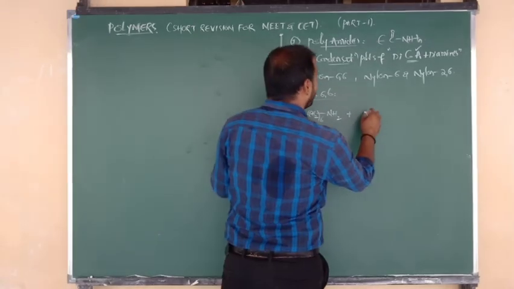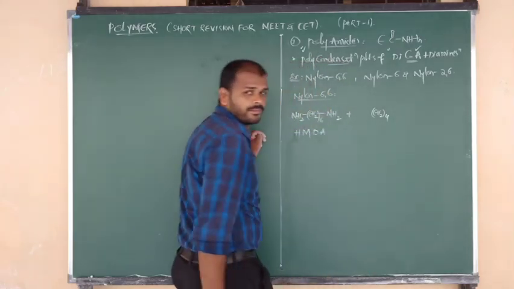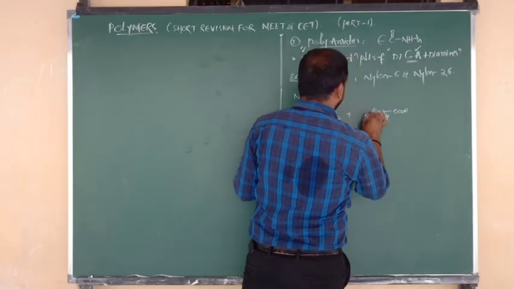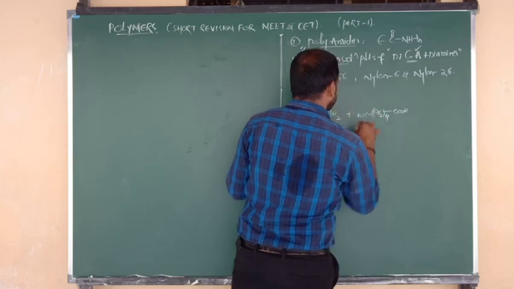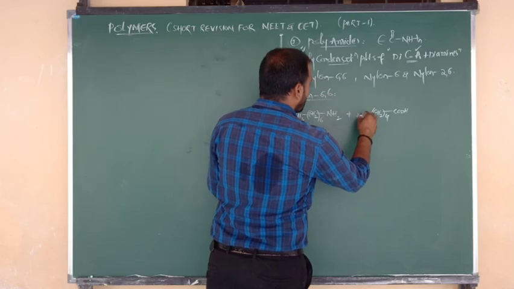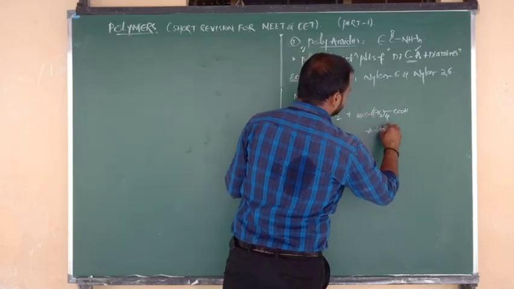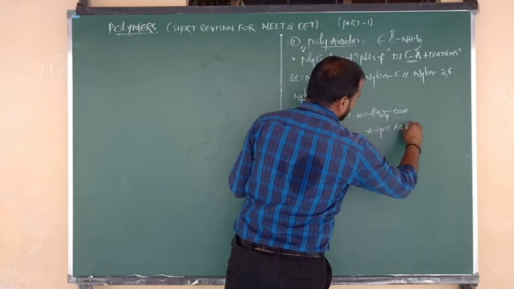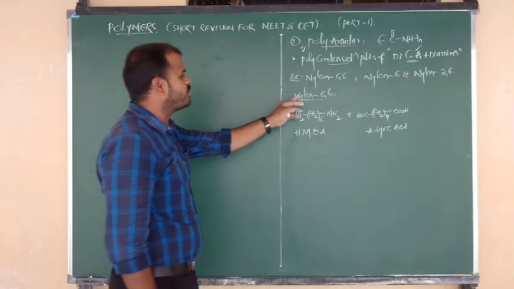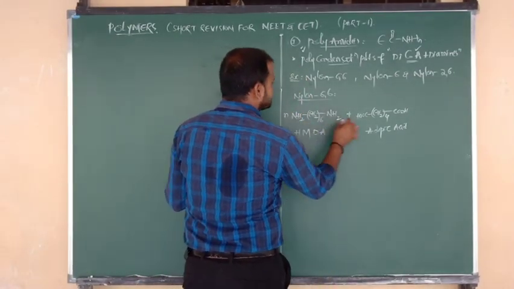What is the formula of adipic acid? CH2 taken 4, connected to COOH, and on the left side also connected to another group. What is it? COOH. So both sides are COOH and COOH, and the name of this compound is adipic acid. Hexamethylene diamine and adipic acid are the monomers of nylon 6,6.